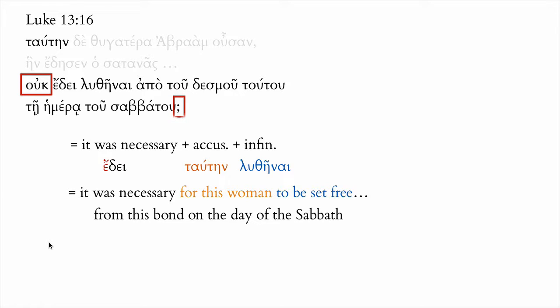Hold on. This is a question. And when we have ouk in a question, it expects the answer yes. So we need to translate, wasn't it necessary for this woman to be set free from this bond on the day of the Sabbath? And when we intone it that way, we realize the answer is, yes, of course it was necessary for her to be set free on the day of the Sabbath.